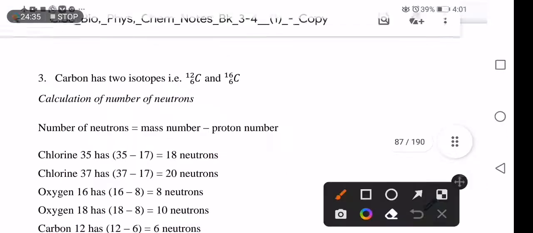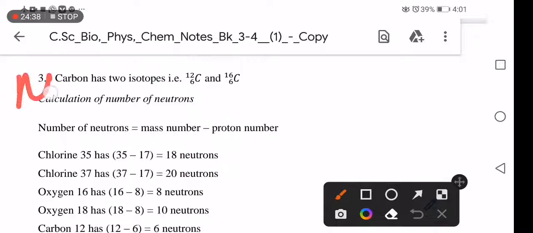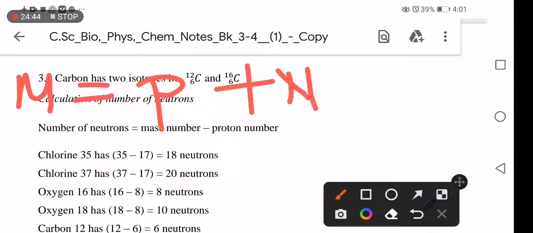Right, mass number. How do you calculate mass number? We said mass number is equal to proton number plus neutron number. This M represents mass number, P represents proton number, and N represents neutron number. So if you are asked to find proton number given the mass number and neutron number, you say mass number minus neutron number. If you are given mass number and proton number, you say mass number minus proton number, so that you can get neutron number. Right, that's how we calculate.